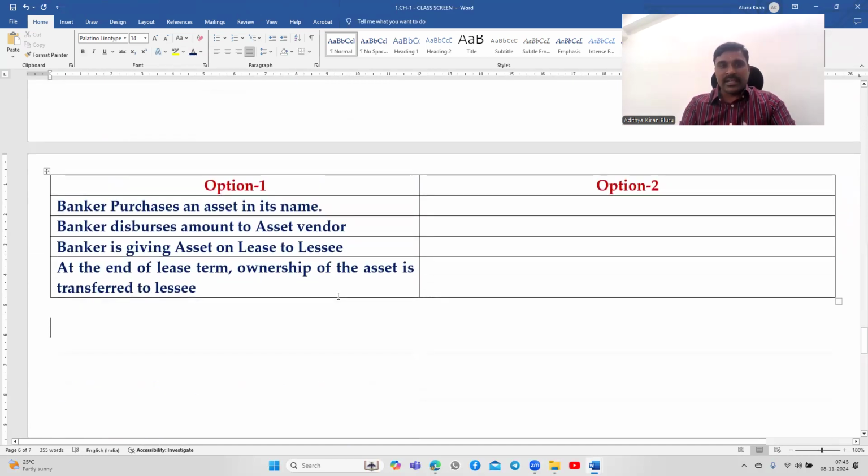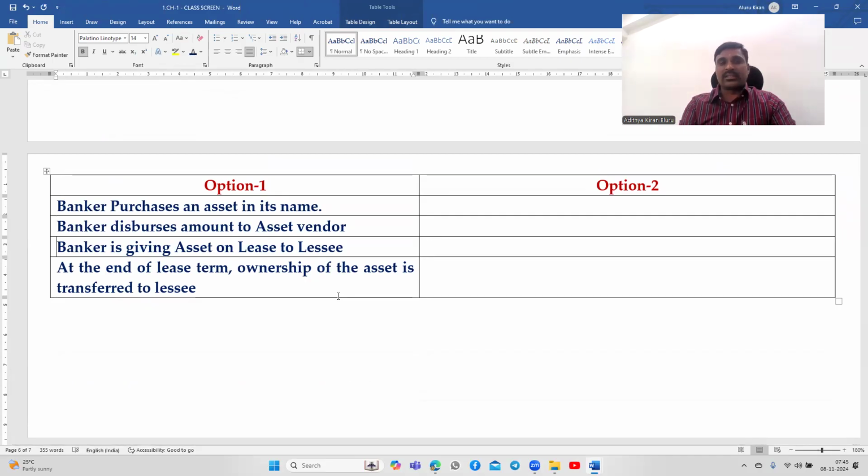Banker purchases an asset in its name. Banker disburses amount to asset vendor. Banker is giving asset on lease to lessee. At the end of the lease term, ownership of the asset is transferred to lessee. Another concept is that banker disburses an amount to asset vendor.